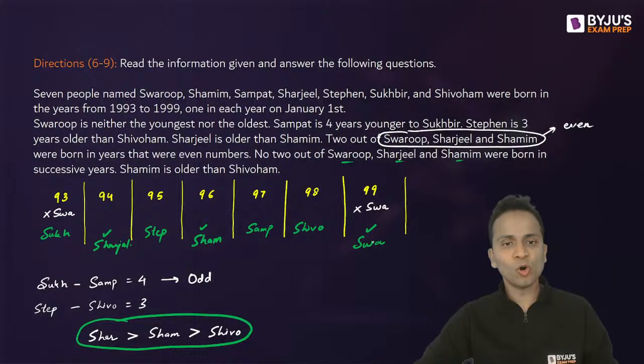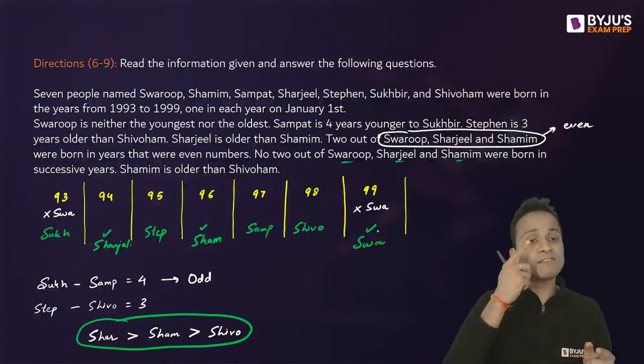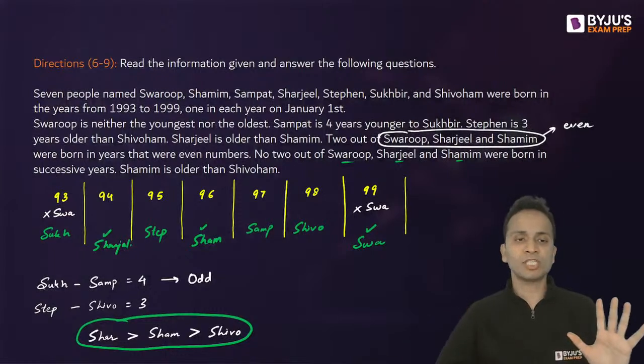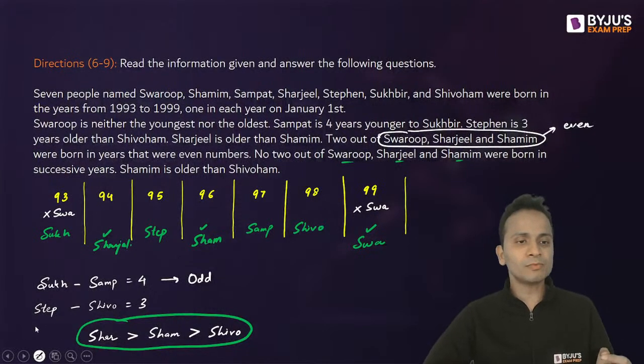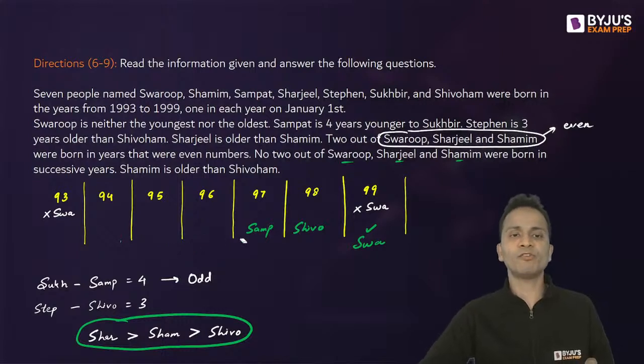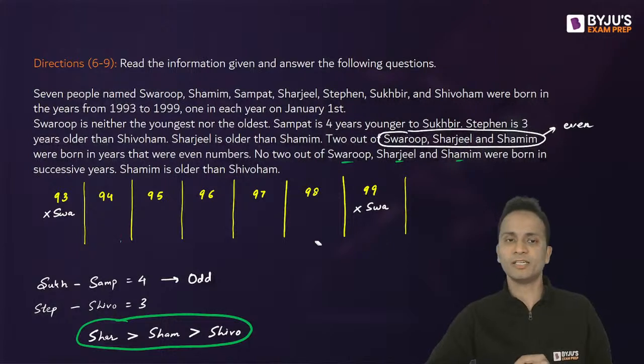So I can say that the assumption I started with, Sukhbir in 93, was wrong. Now that the assumption was wrong, I can go ahead and put Sukhbir in 95. That can only be the possibility for Sukhbir. So let's put him on 95, because a contradiction came here.